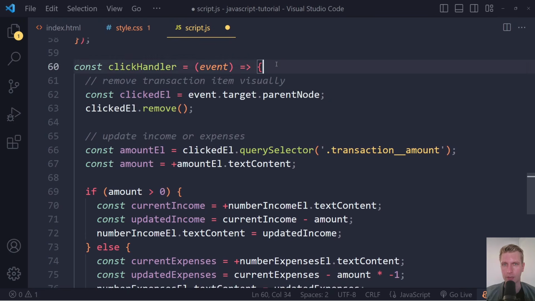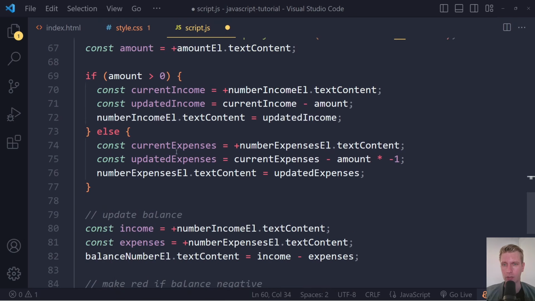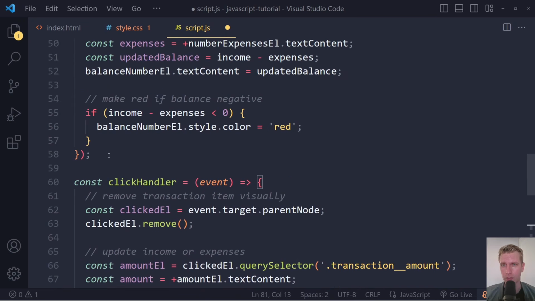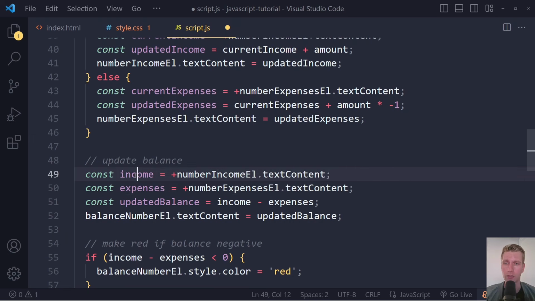Let's see, yeah, click handler, that's fine because these variables are scoped to this block, right? So wherever you see the curly braces, these variables with const and let are scoped to that. So if you have another block, you can use the same names for variables. It will not clash, right? So this is just a separate variable. It happens to have the same name, but these are two different ones, right?